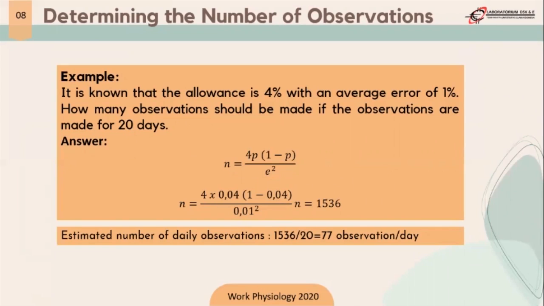We know the formula, and we calculate, and the answer is n = 1536. The estimated number of observations is n divided by the days, or 20, so the number of observations is 77 per day.